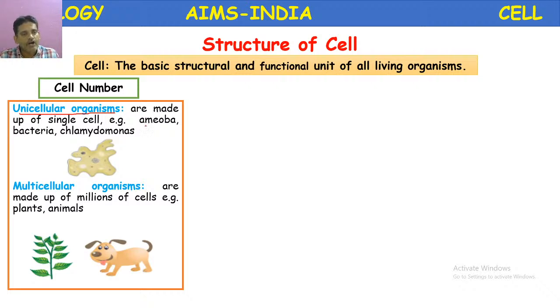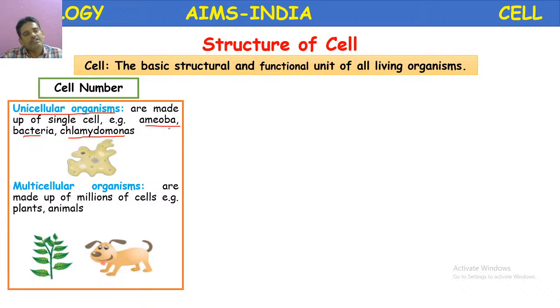Examples: amoeba, bacteria, Chlamydomonas. Not only these, you have to think. Amoeba belongs to which group? Is it an animal or a plant? Animal, very good. It belongs to which phylum? Protozoa. Protozoa are unicellular animals.